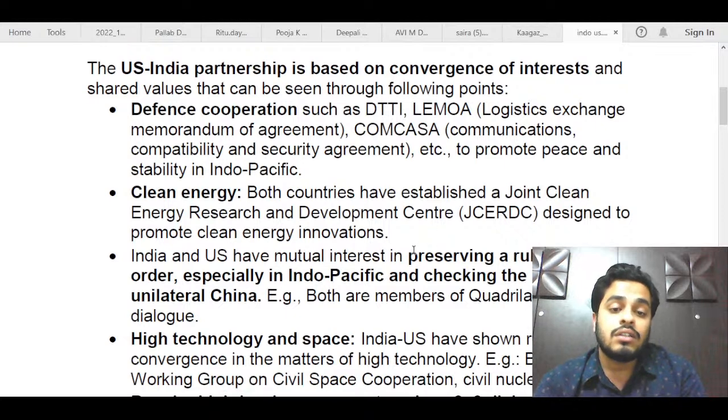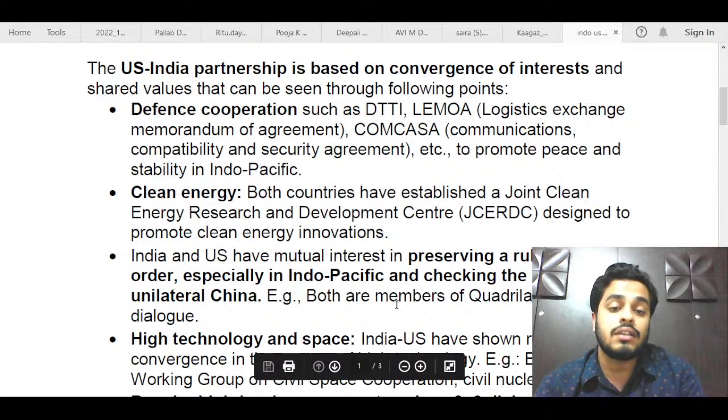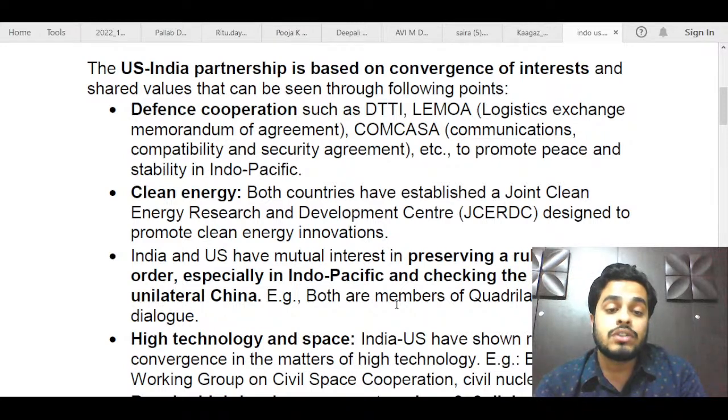After that, this is a very important point: convergence in the Indo-Pacific. As all of us know, China has been the aggressor in this region, and many countries have disputes, including India. Both India and the US have a similar rules-based order view of this region, and both of them are members of the Quad.